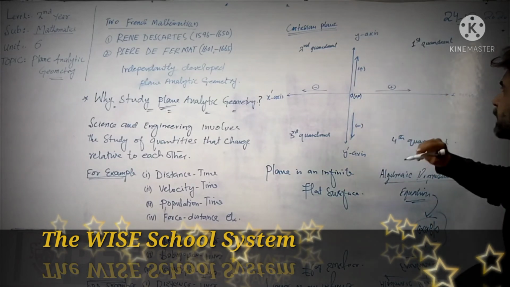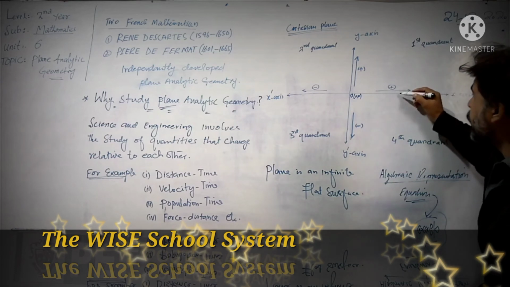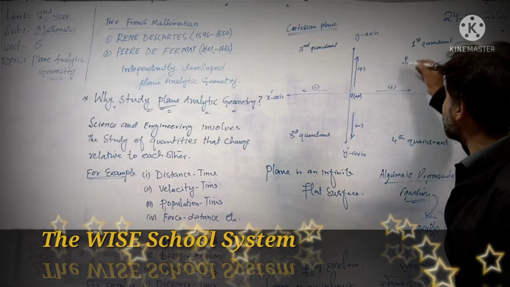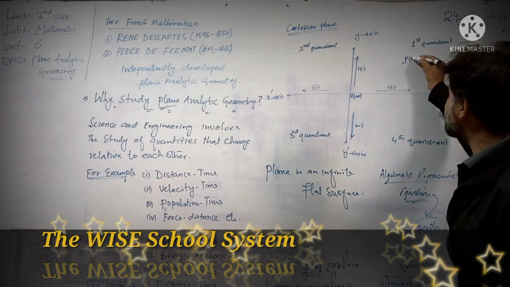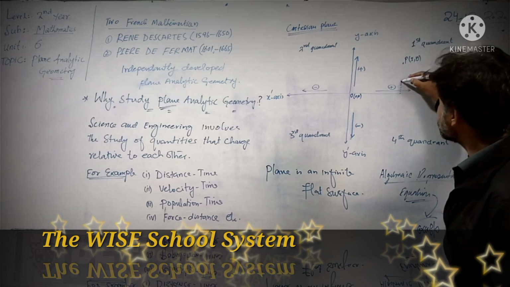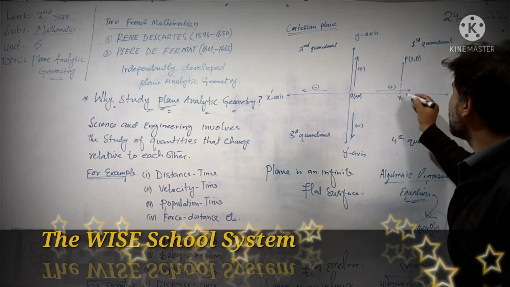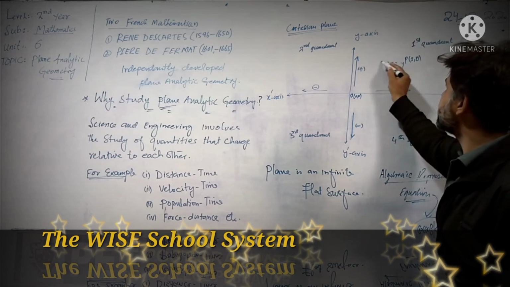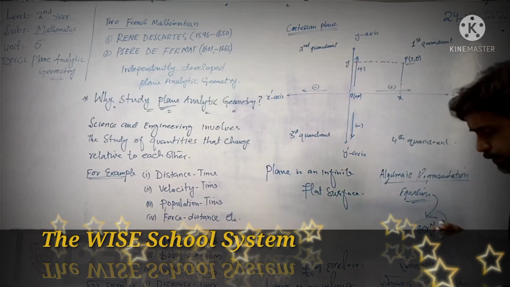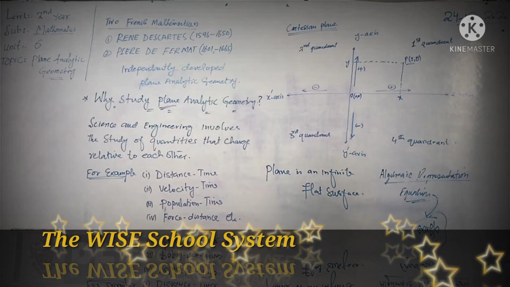In this first quadrant, we can plot a point, let's say point P, and this point has coordinates x and y. X is the directed distance from the y-axis and y is the directed distance from the x-axis. So this point P has two coordinates in the plane, that is xy coordinates.